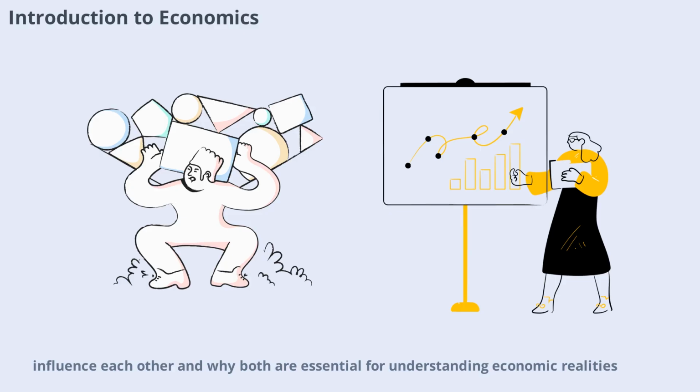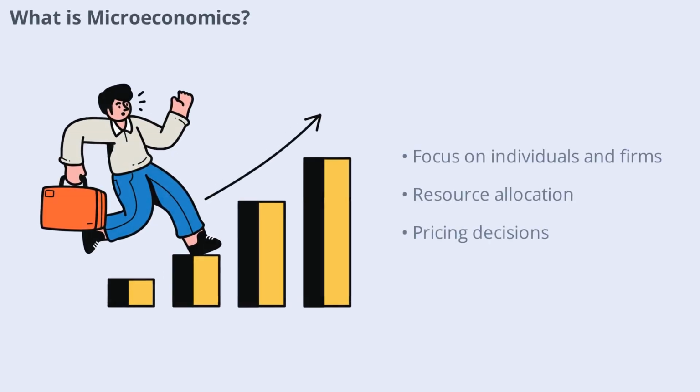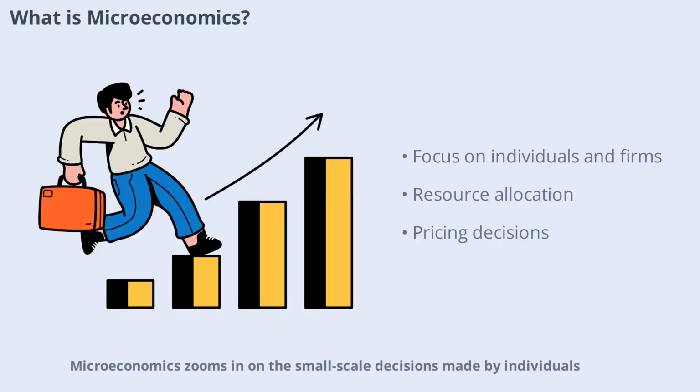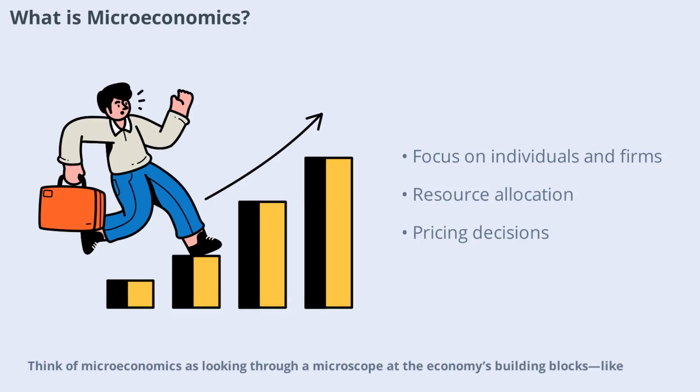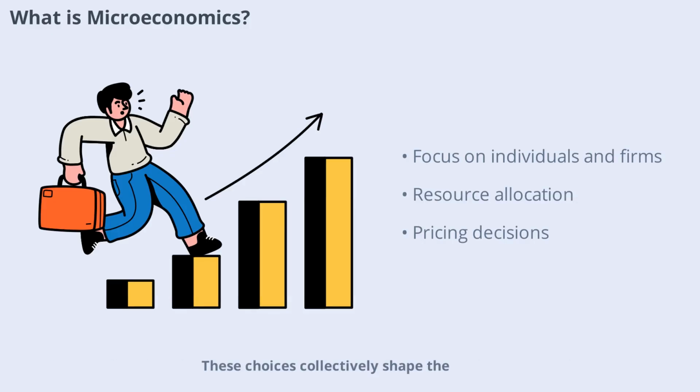Microeconomics zooms in on the small-scale decisions made by individuals, households, and businesses. It examines how these players allocate resources, set prices, and respond to changes in supply and demand. Think of microeconomics as looking through a microscope at the economy's building blocks, like how a coffee shop decides its prices or how consumers choose between products. These choices collectively shape the market and influence larger economic trends.